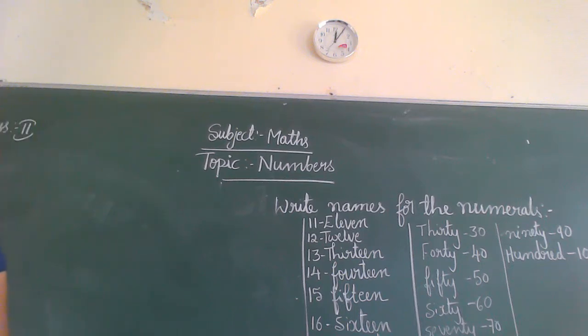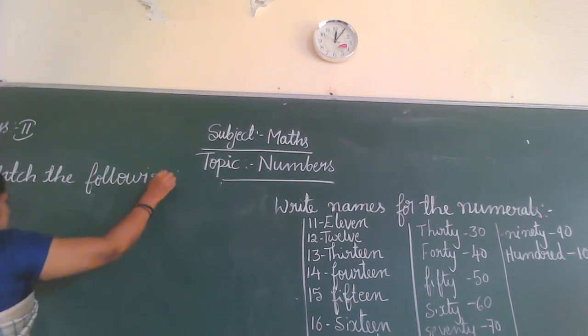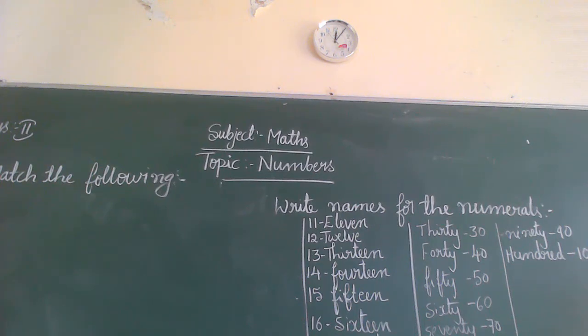Match the following by drawing lines. First, the numbers: 78, 32, 47, 51, 83, and the sixth one, 79. Yes, children, this is how you have to match.